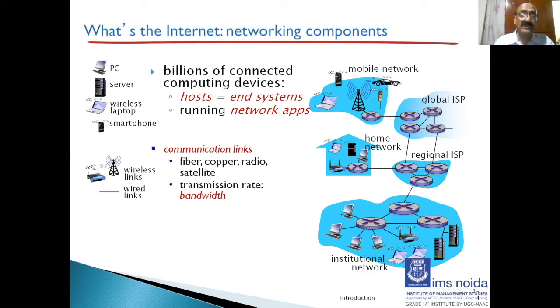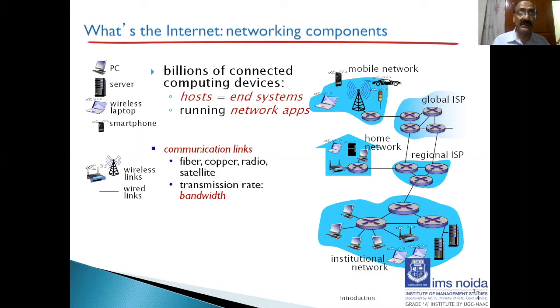And then you should understand the term bandwidth. Bandwidth is measured in bits per second. That means how many bits are going, not bytes per second. So if I say the bandwidth is 10 Mbps, it basically means 10 megabits per second, not bytes. A byte is 8 bits. So megabits per second is the transmission rate.